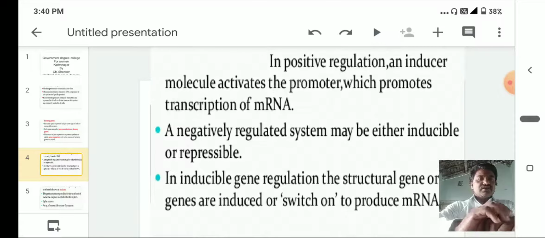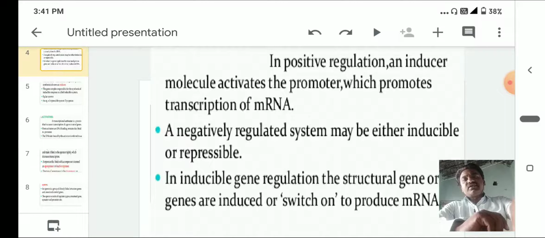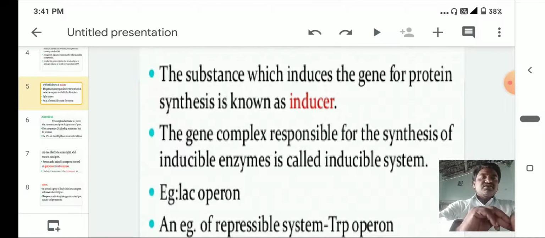In positive regulation, the inducer molecules are there. The substance which induces the gene for protein synthesis is known as an inducer. For example, in the operon concept, lactose is the inducer molecule.